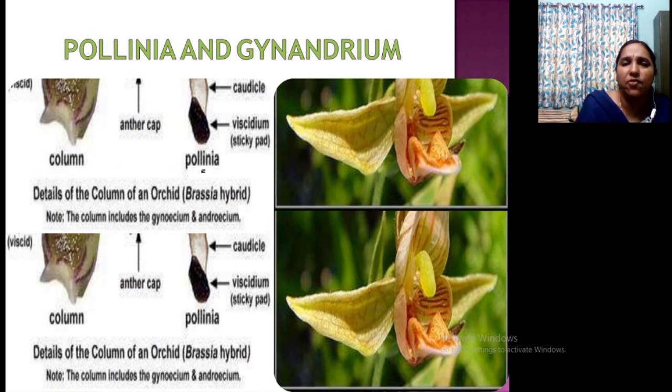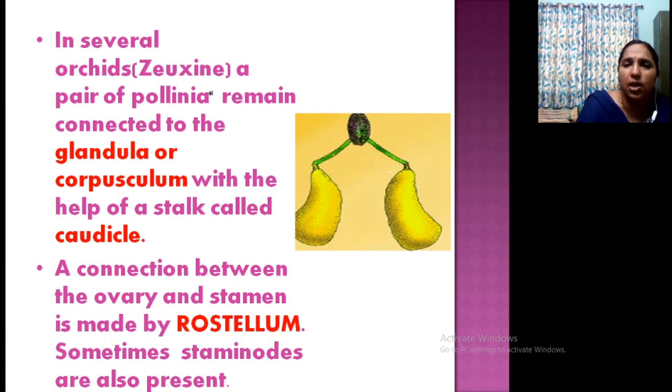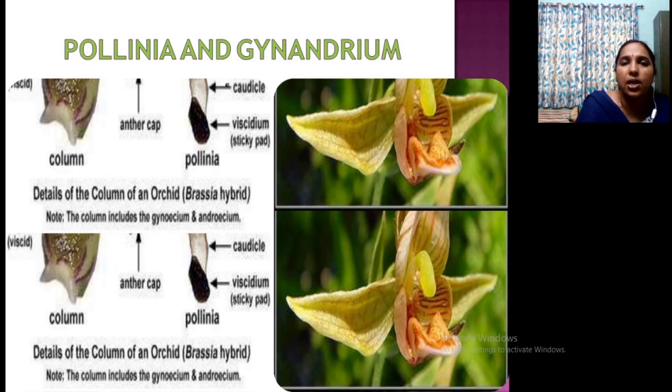There are some more different terms. Pollinia, this is a pollinia mass that attaches to the caudicle. I already told what the caudicle is. This is the caudicle. These two structures are the caudicle. So take a single pollinium that attaches to the caudicle. See here, caudicle. And here at the tip of the pollinium, there is a structure called the viscidium, a sticky pad for our insects. Clear? Okay. So this is the detailed structure.